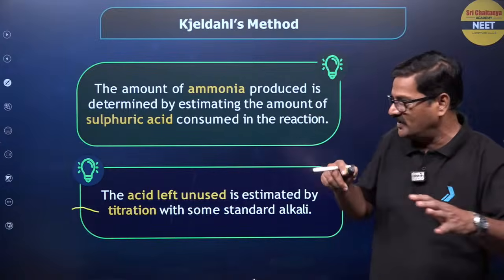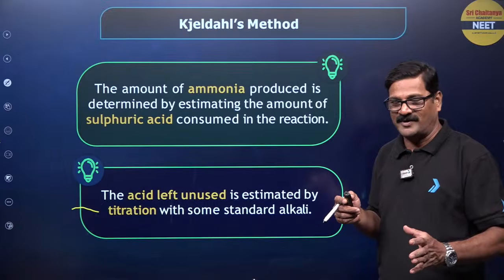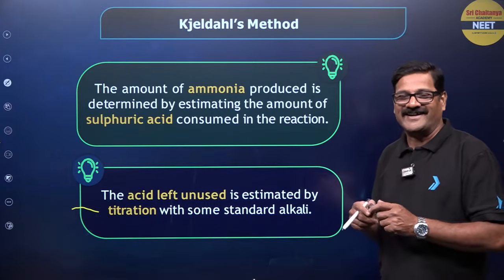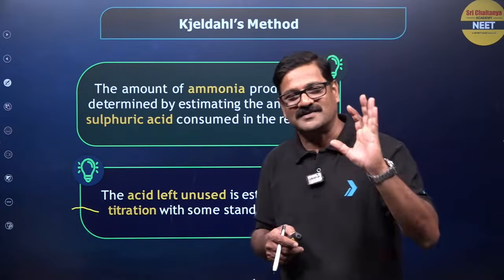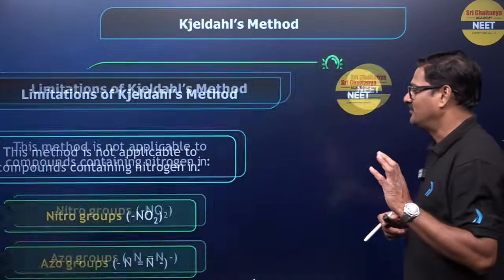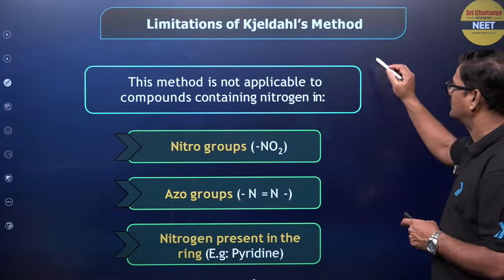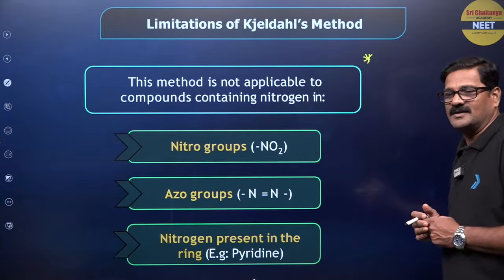So it is a complex process. It takes more than 24 hours to complete this experiment, but you don't have that much time in the NEET examination. You can solve this Kjeldahl method in just 30 to 45 seconds. So I want to tell you theory questions. Which of the following do not give this Kjeldahl estimation?